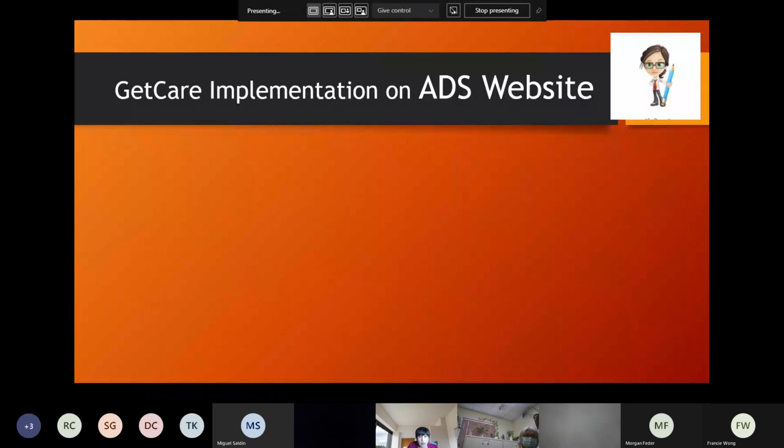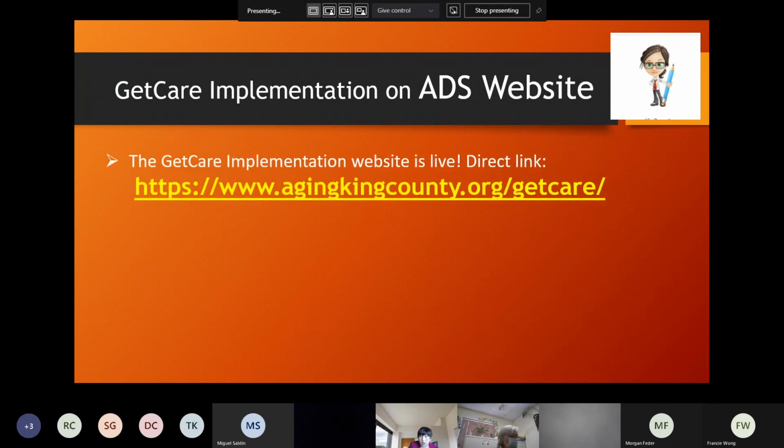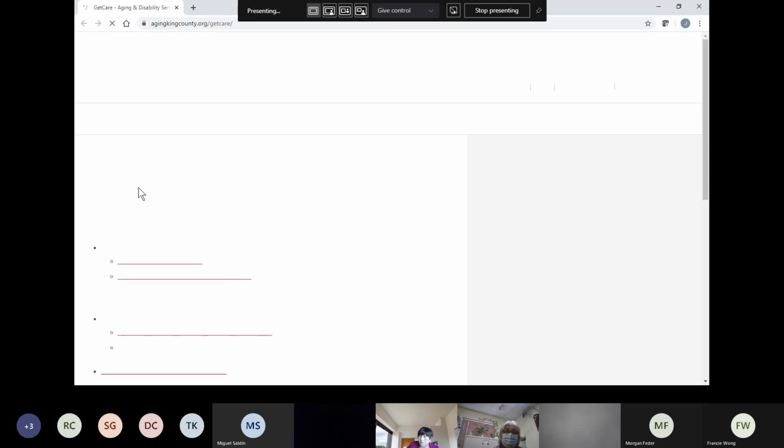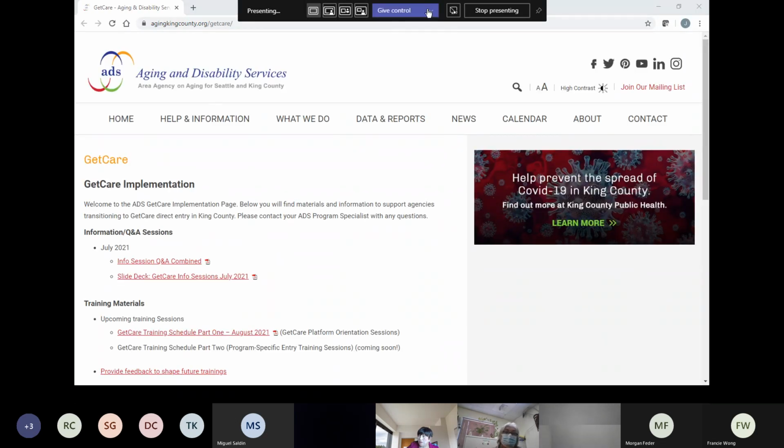Before I open GetCare, I'm going to show you the ADS website. The address is www.agingkingcounty.org and GetCare. This is the ADS website solely designated to GetCare implementation. I'm going to go in shortly here. If you go here, I'm going to share this web address in the chat box. You can go in there as well.